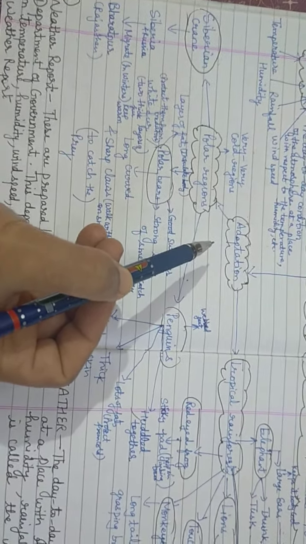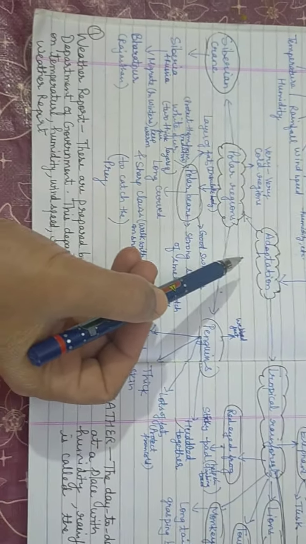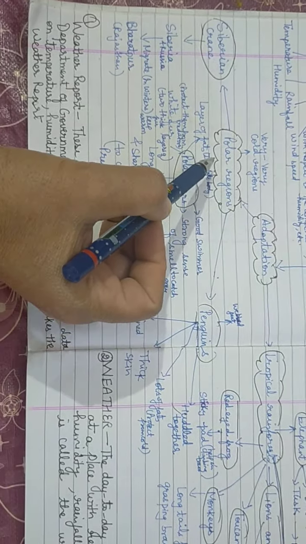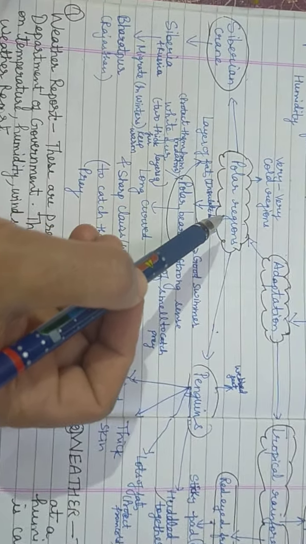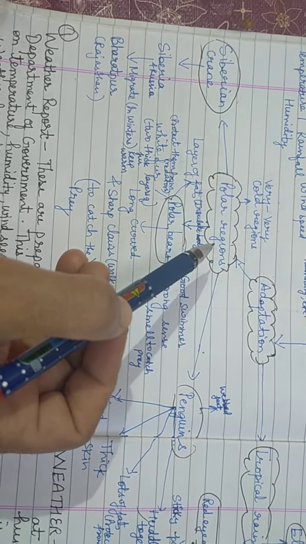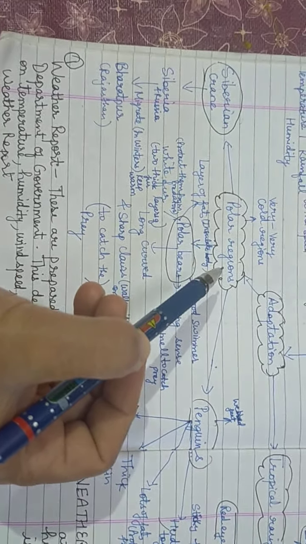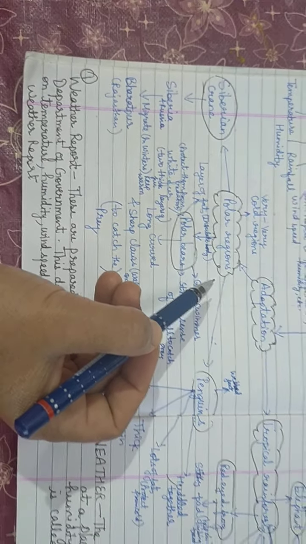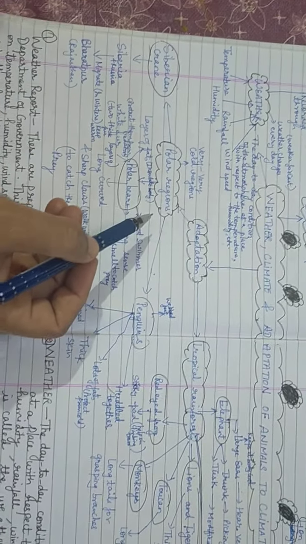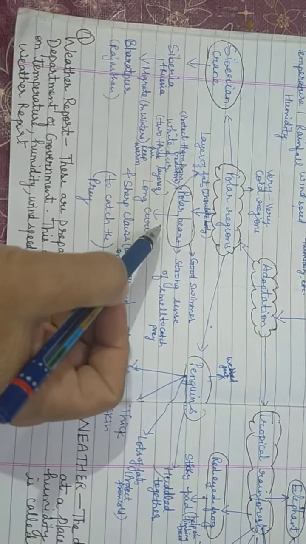Now, we will study the adaptations of different animals region wise. First we will discuss the polar region. The polar regions, as the name suggests, are situated near the poles, that is North Pole and South Pole. The countries that belong to polar regions are Canada, Greenland, Iceland, Norway, Sweden, Finland, etc. Now, first we will discuss the polar bear.